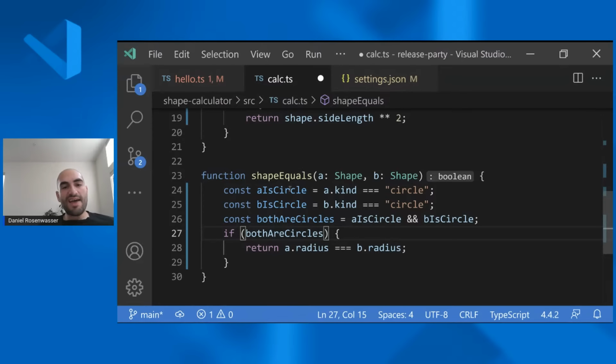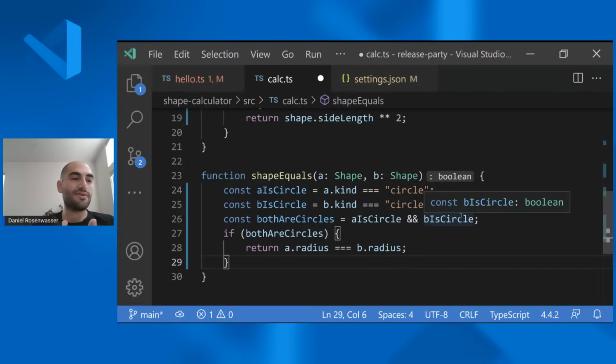And so even though I've added several layers of indirection between these things, we're able to say, oh, are both circles? Well, we see aIsCircle. Is that a condition? Yes, it is. So now we actually know that we need to change the type of a as it flows here, right? So it starts out as a shape, ends up as a circle. Same with b. And you could do the same thing with squares in the other branch. So this just makes your day-to-day coding a lot easier, and it's a frequent pain point that we heard from TypeScript users, both starting out and very experienced.